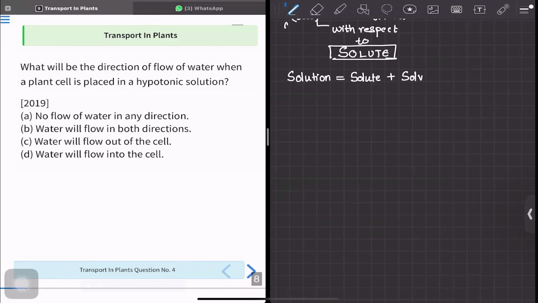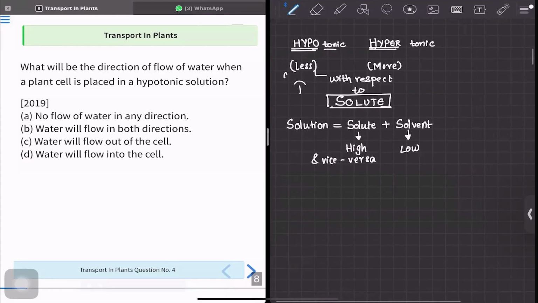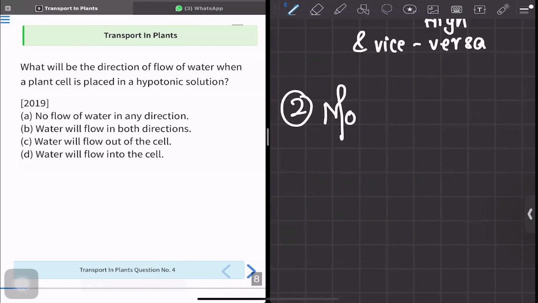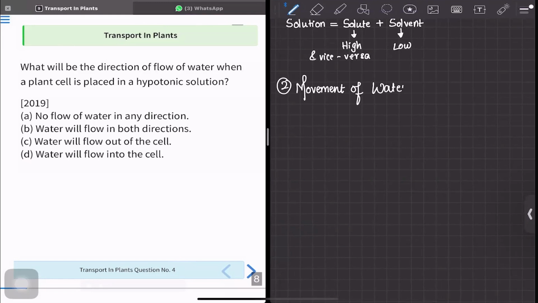We know this concept. So if the solute is high, the solvent is going to be low, and vice versa. Correct? This is one concept you have to know. And the second concept you have to know is that movement of water occurs from high water concentration to low water concentration.